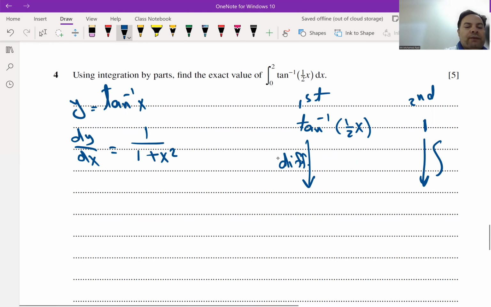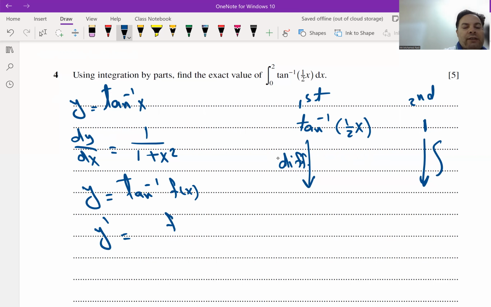But in general, if a function is given as y equal to tan⁻¹ of a function f of x, to differentiate it, y dash will be f dash x divided by 1 plus f(x) squared. Or we can write it like this, 1 over 1 plus f(x) squared into f dash x, both correct.